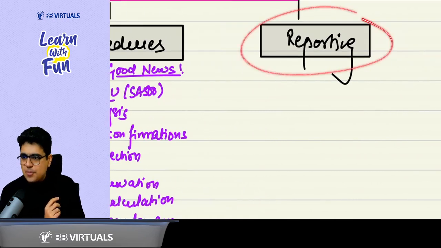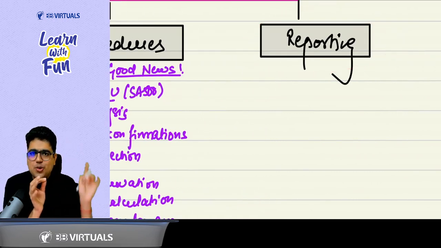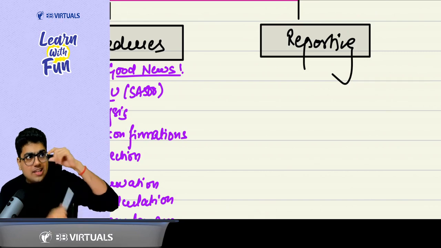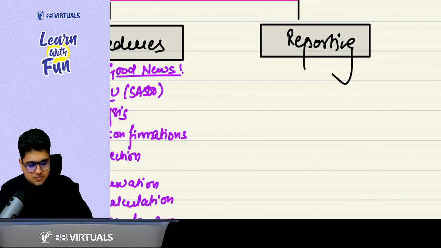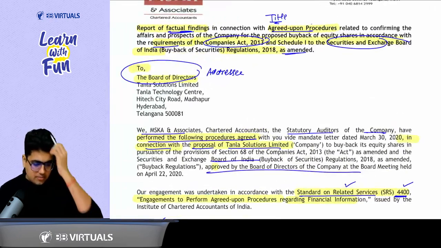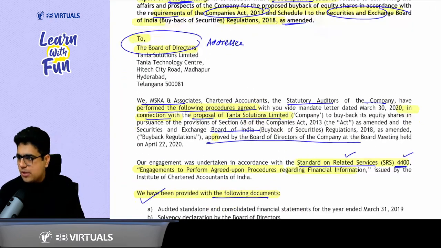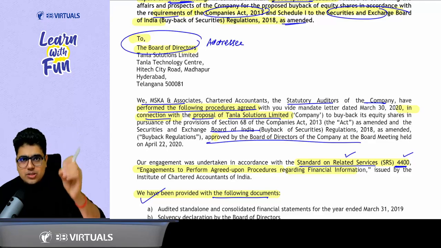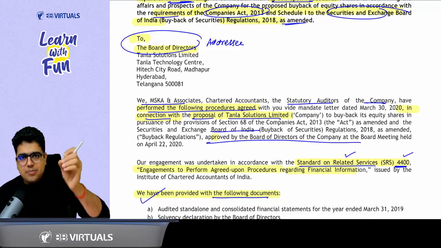In case of reporting, you just need to go with the flow, the report that we discussed. In the report, you need to tell that there were some agreed procedures to be performed, agreed with the parties.